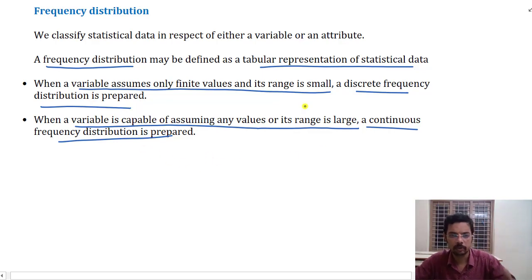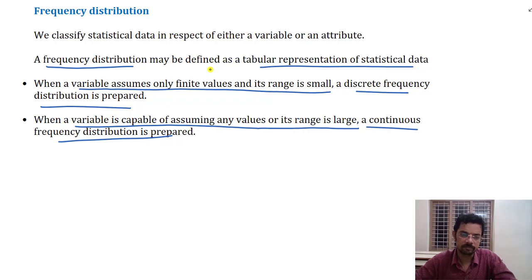How to prepare a frequency distribution and so on, we will be discussing in the next chapter. Presently we are just giving an overview of the basics in this chapter, and that is why we call it an introduction to statistics or statistical description of data. What are the terms used in this chapter and in our text will be familiarized to you.